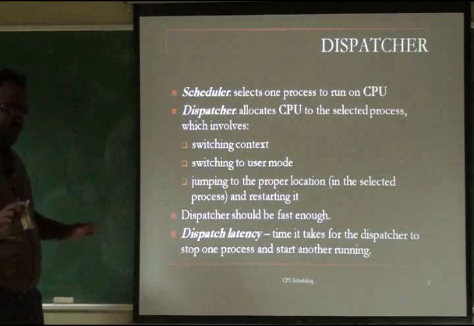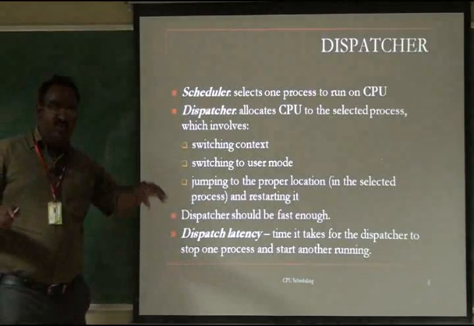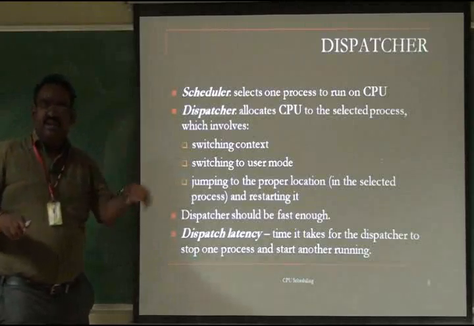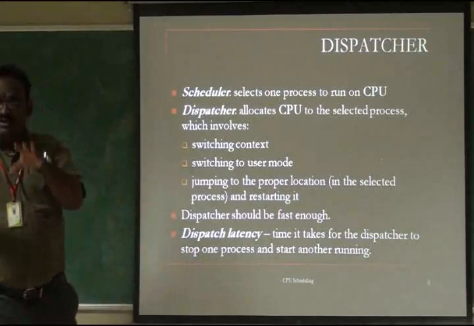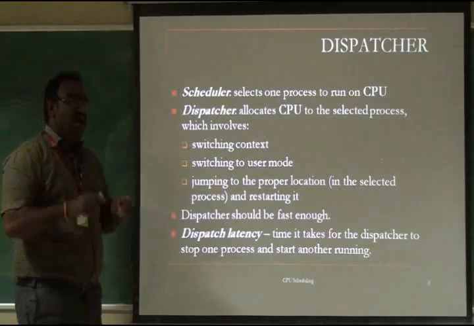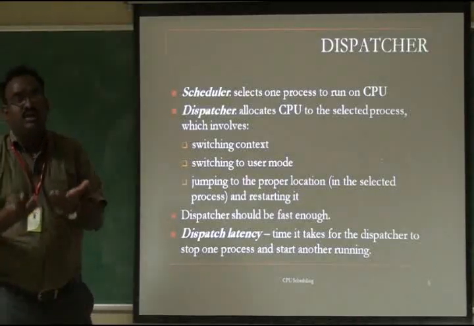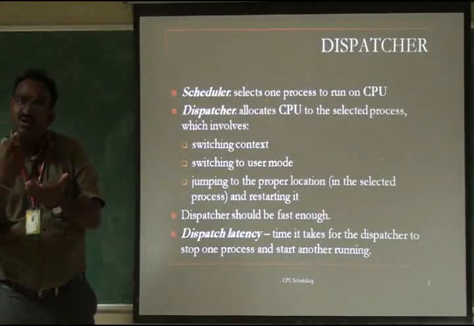So the dispatcher should be fast enough. The dispatcher acts fast and allocates the CPU to the processes which are ready. The scheduler selects one process and gives it to the dispatcher. The dispatcher has multiple processes, and allocates the CPU to one process. At a time, the CPU executes one process. Even with multi-programming and multi-core, each and every core deals with one task at a time.